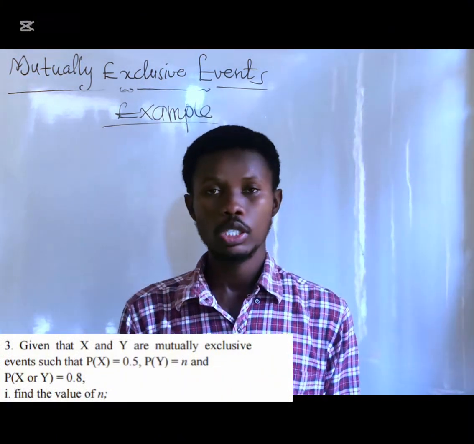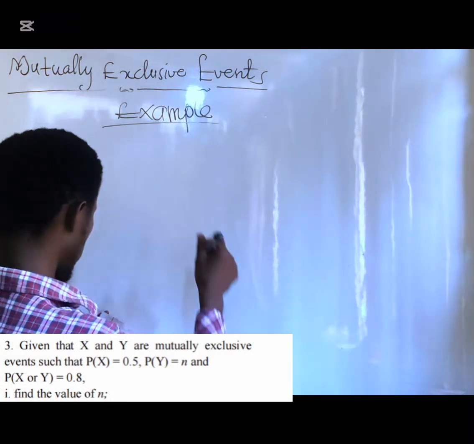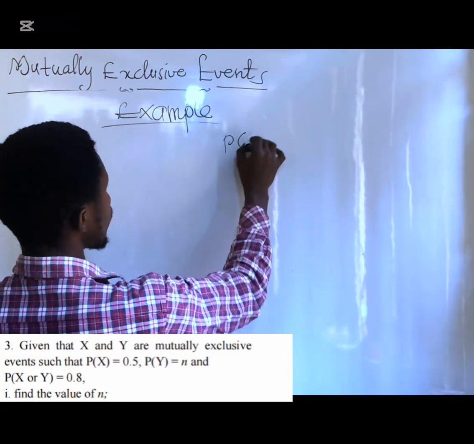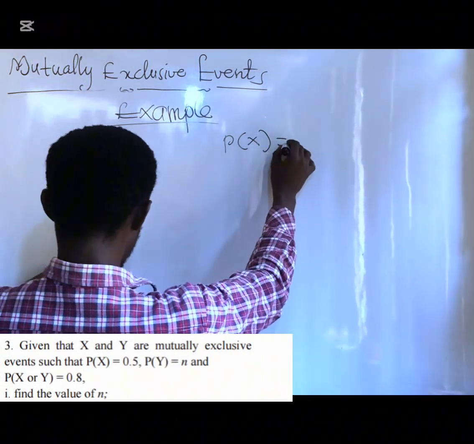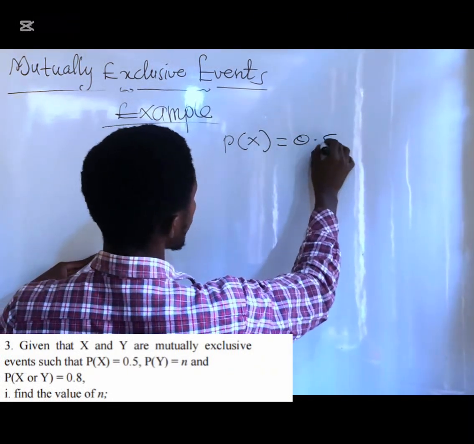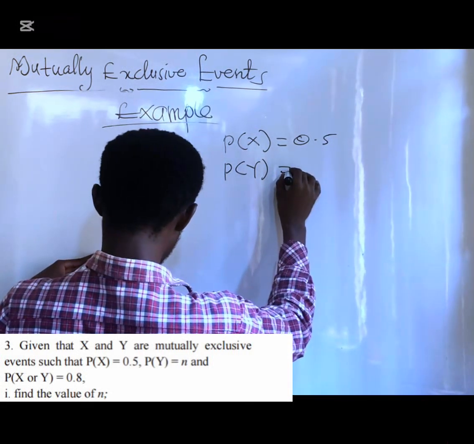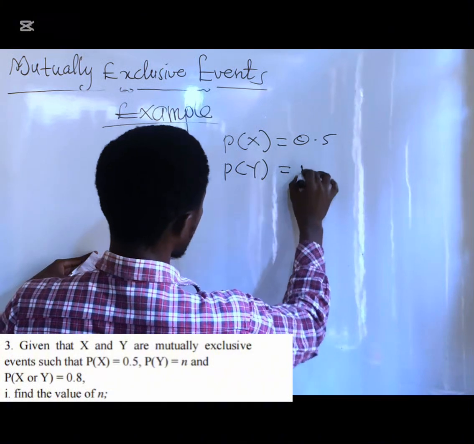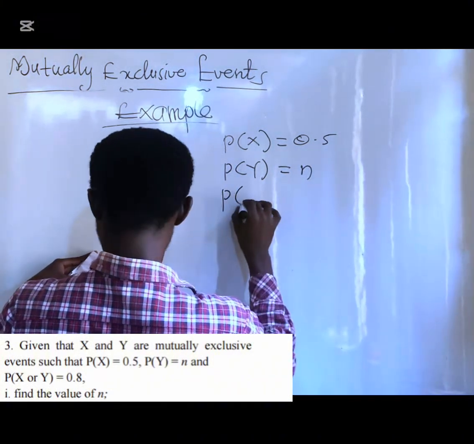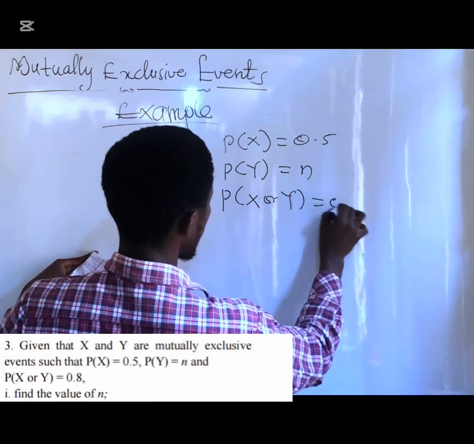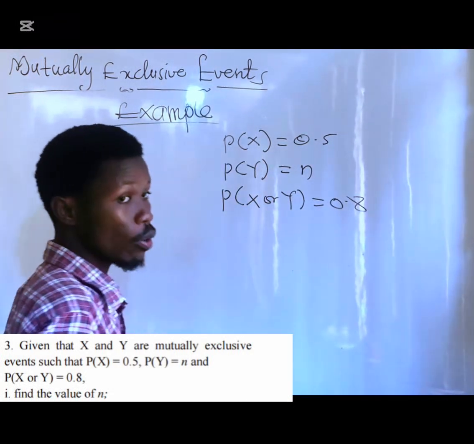Find the value of N. So the question is saying that they are mutually exclusive. They are giving us P of X to be 0.5, P of Y to be N, then P of X or Y to be 0.8. The P means probability of X, okay?